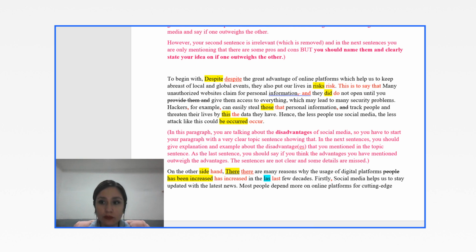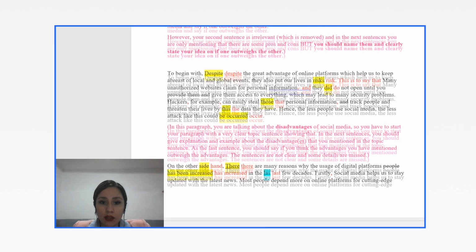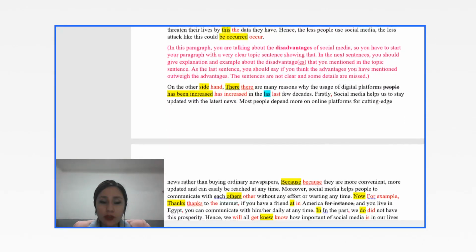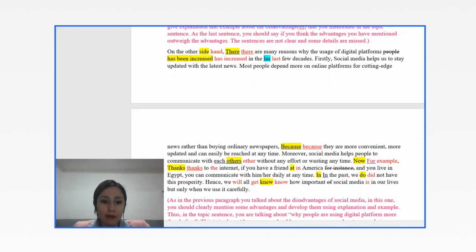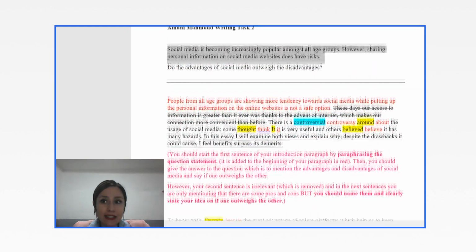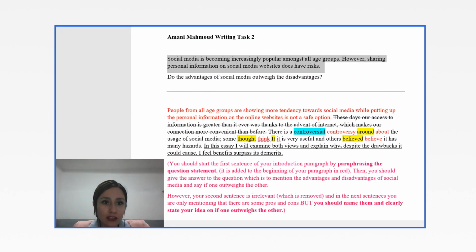Okay, now to talk about the next body paragraph. Good. In the first body paragraph, you talked about the disadvantages. So obviously, in the second body paragraph, you should be talking about the advantages of social media. And again, stating if the advantages that you are talking about outweigh the disadvantages. So it would be the topic sentence, explanation, example, and your idea about the advantages. Let's see what you have done.